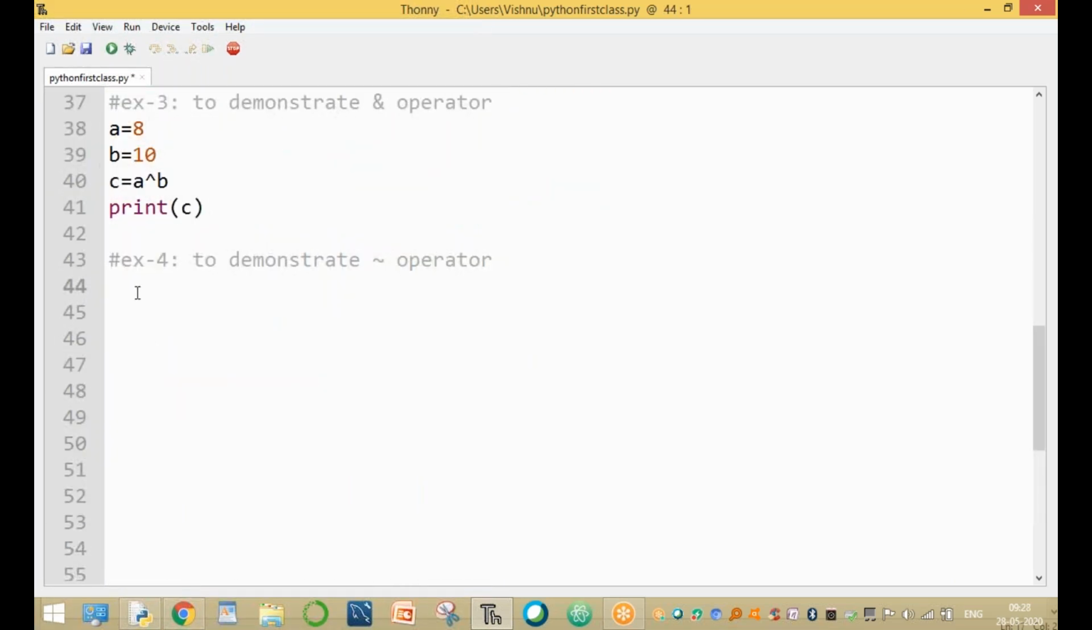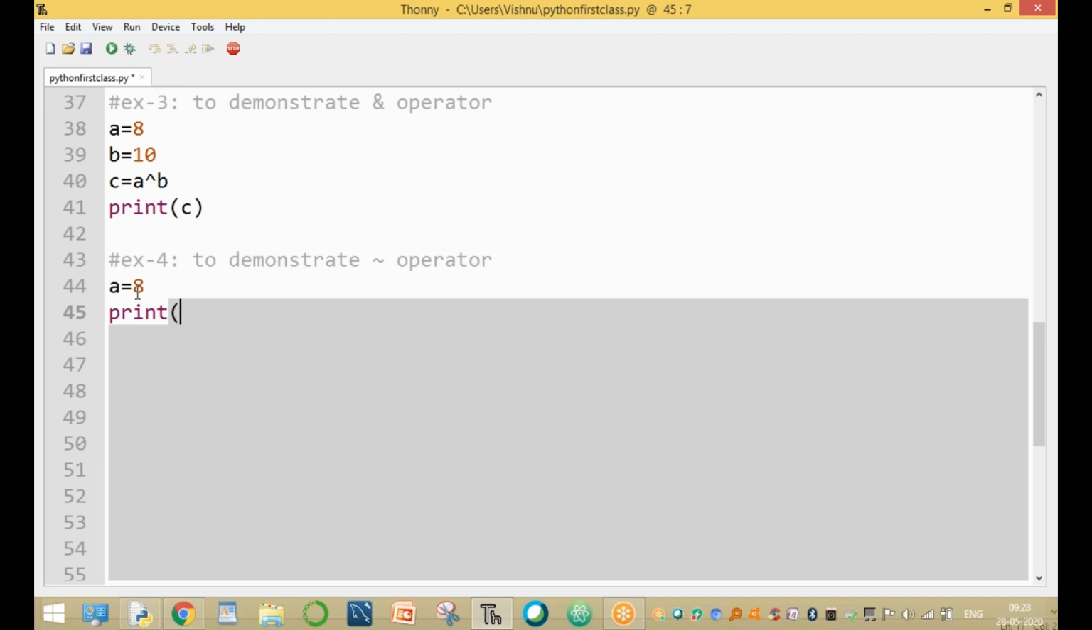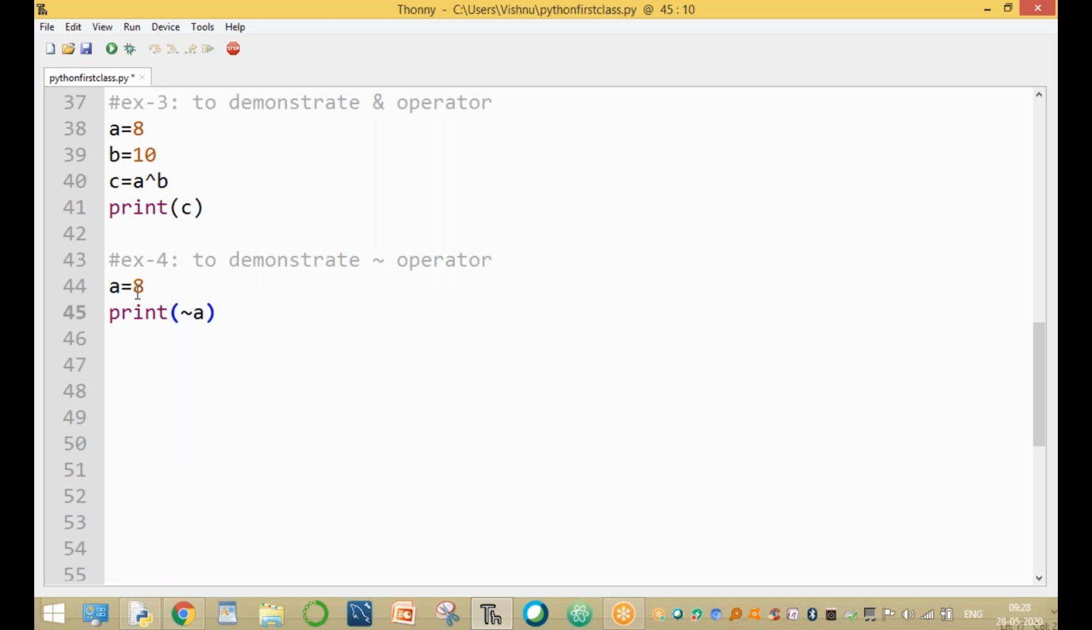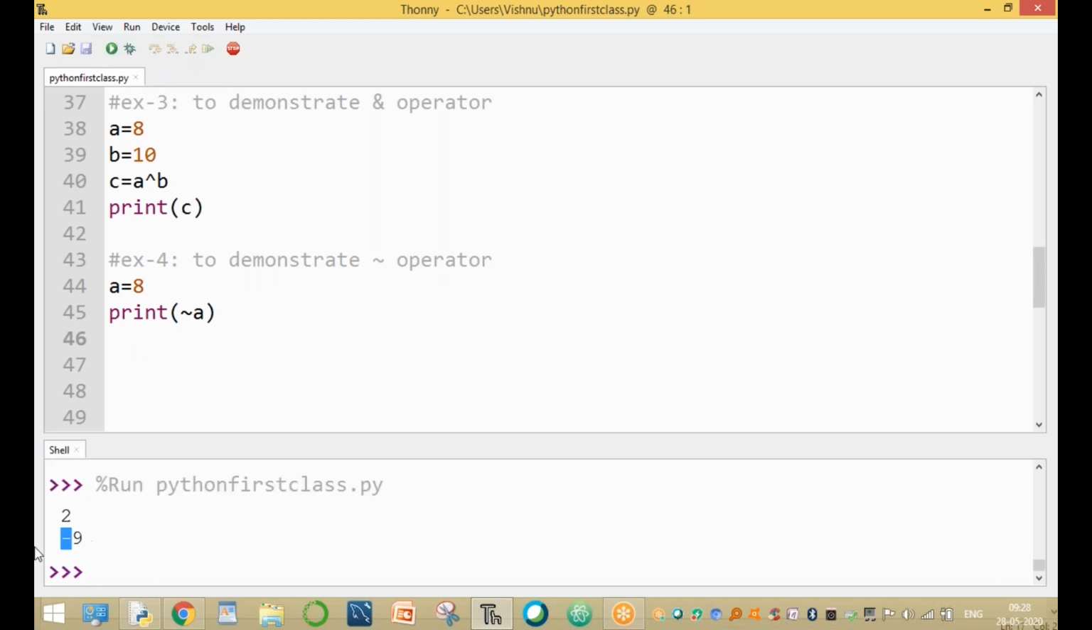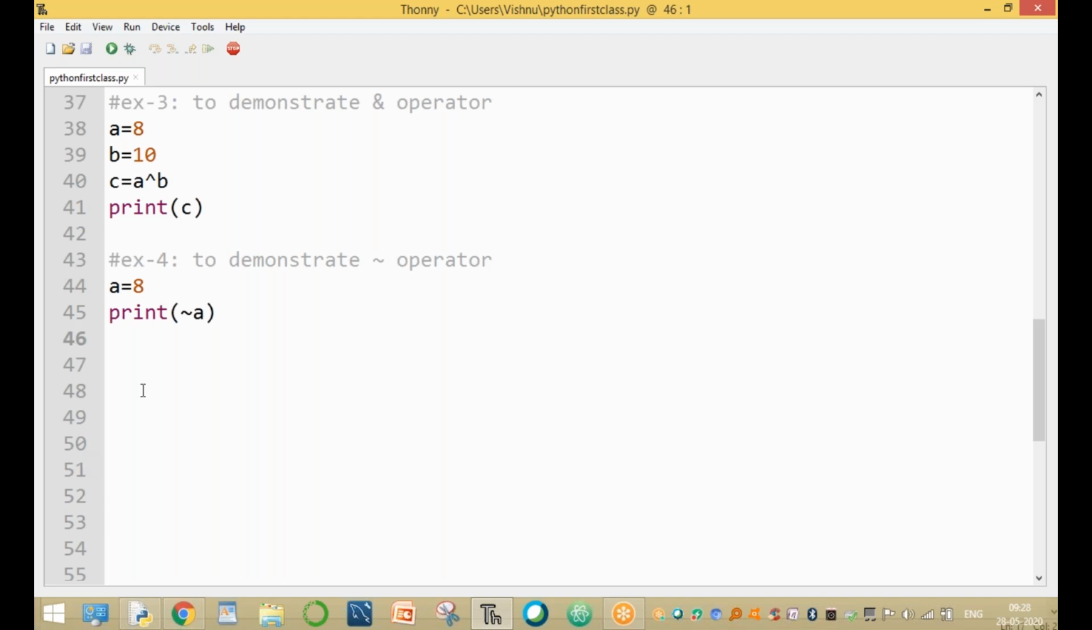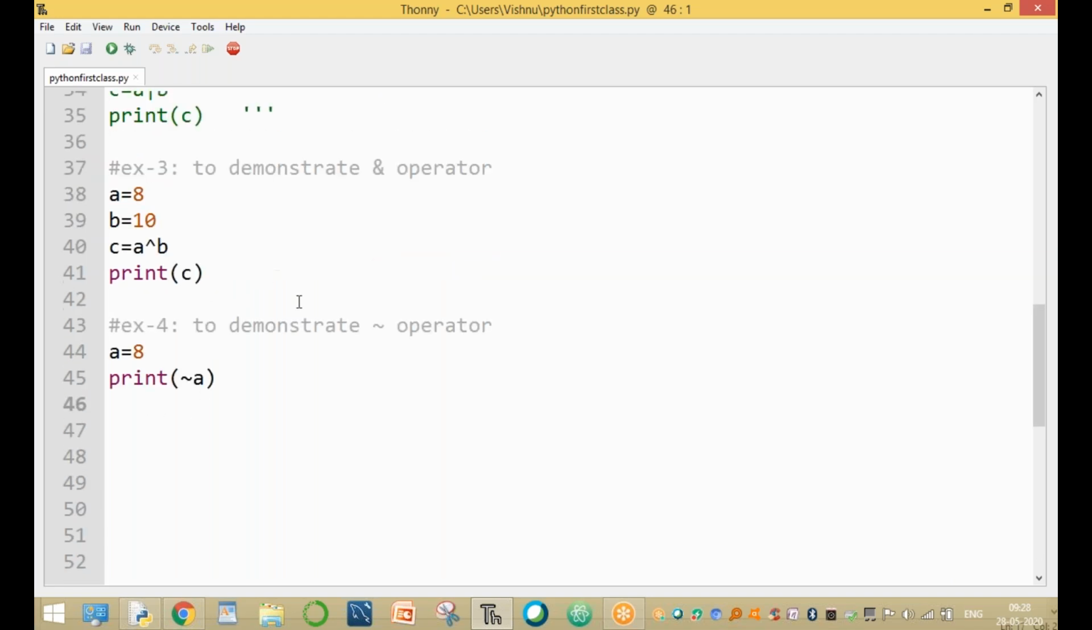Now, for example, A equal to 8. Print the complement of A. This is called the complement operator. Using it, the minus value also comes as the complement of A. Ones are converted into zeros and zeros into ones, which is called the complement of A. Clear, guys?